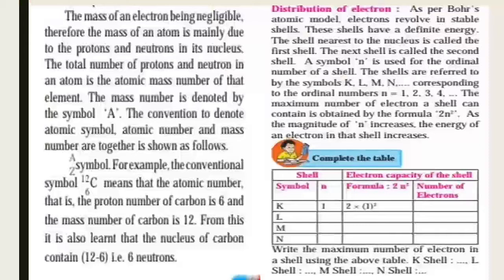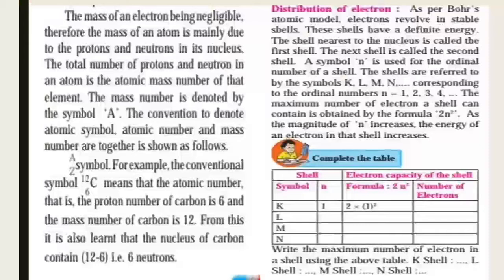Electron distribution: as per Bohr's atomic model, electrons revolve in stable shells. These shells have a definite energy. The shell nearest to the nucleus is called the first shell, the next shell is called the second shell, and they are denoted by the symbols K, L, M, N, having numbers 1, 2, 3 and 4 respectively.